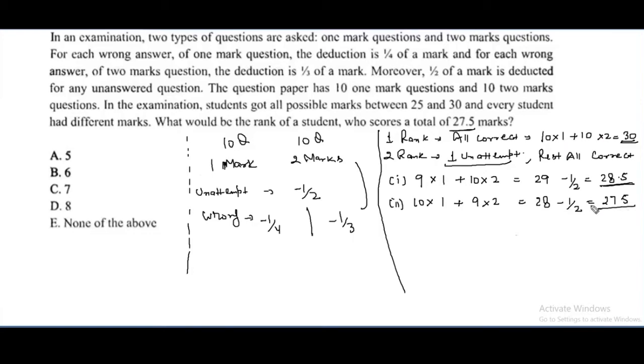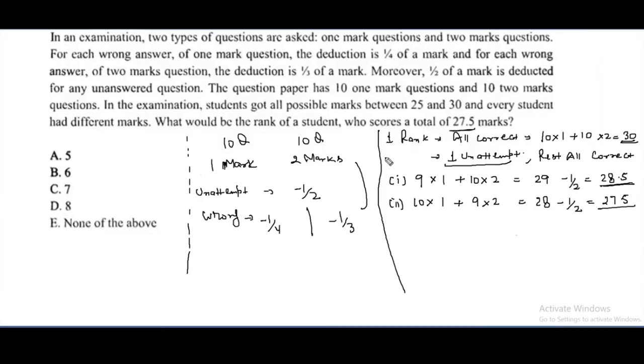I'm writing down all the possible marks first, and then we'll see what the rank is. So right now I'm removing this rank part, then we'll make it later. This is the second case: one unattempted, rest all correct. There are two possibilities. Now the third case: one wrong, rest all correct. Again, there are two possibilities. One wrong can be of 1 mark, or one wrong can be of 2 marks.